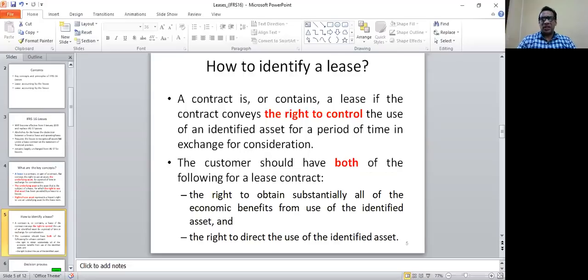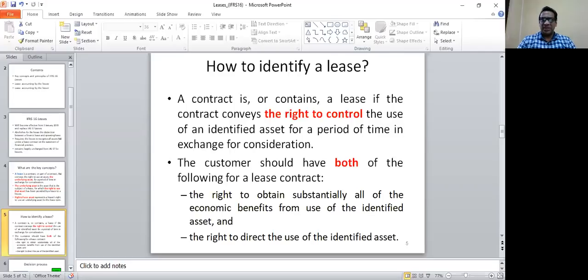So basically, for a lessee to recognize a particular asset, a right of use asset, as an asset in his balance sheet or in his statement of financial position, he should be able to obtain the future economic benefits from the use of the asset, and he should be able to control the direction of the asset. In other words, he should have full control over the asset.